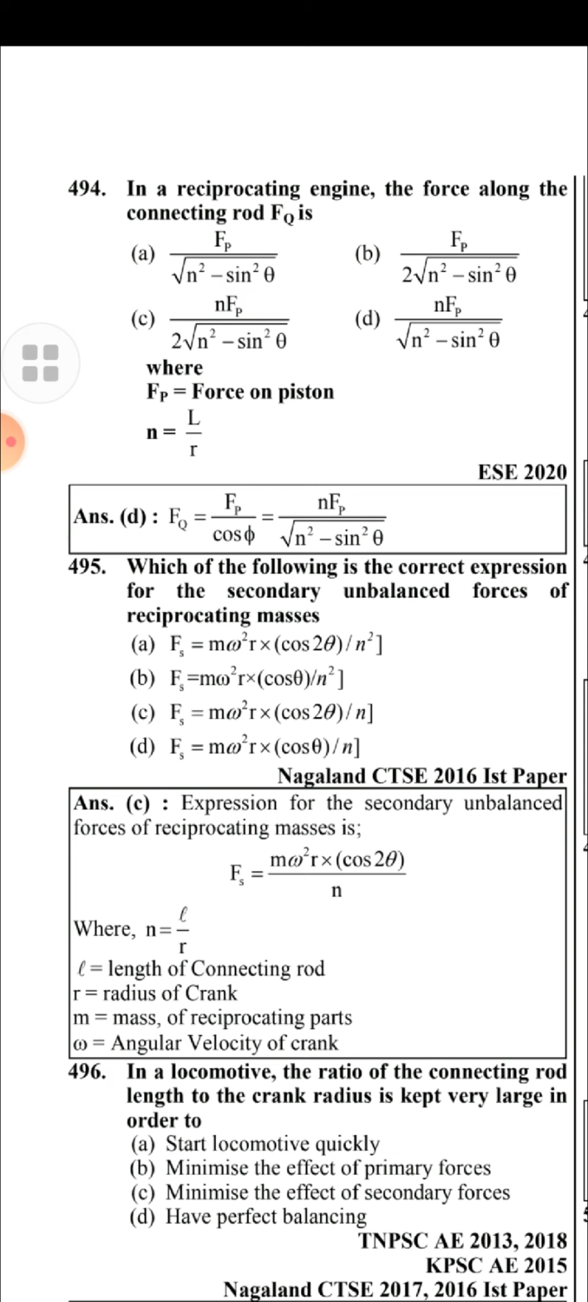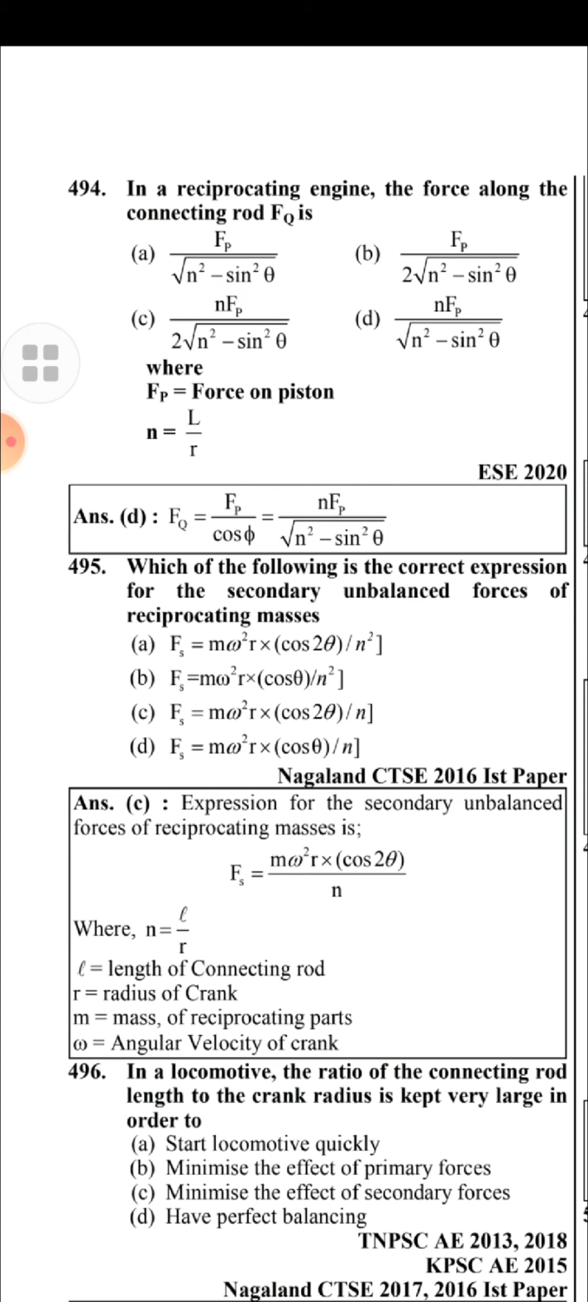Which of the following is the correct expression for the secondary unbalanced force of reciprocating masses? Fs is equal to m omega square r into cos 2 theta by n, where n is equal to L by R. L is the length of the connecting rod, R is the radius of crank, m is the mass of reciprocating parts, and omega is the angular velocity of the crank.